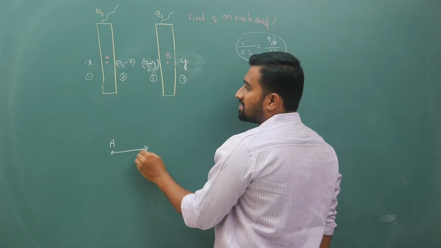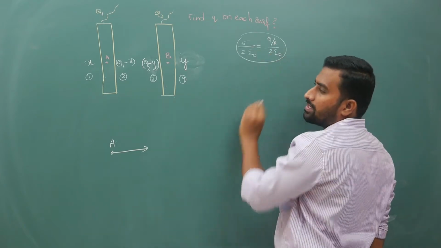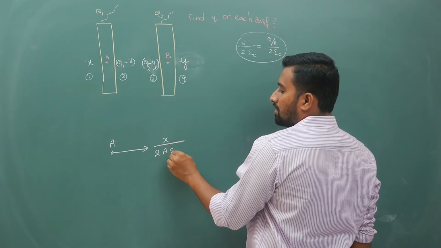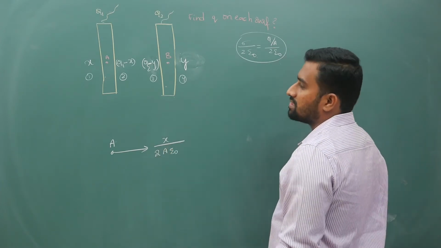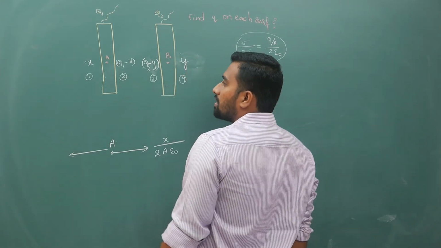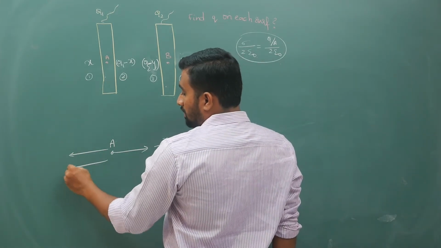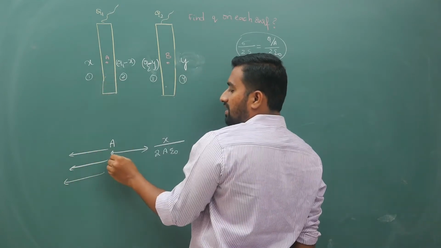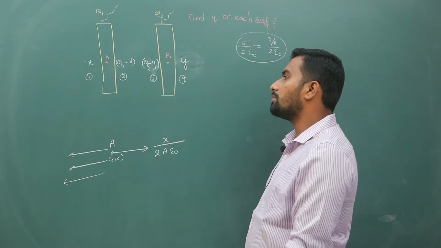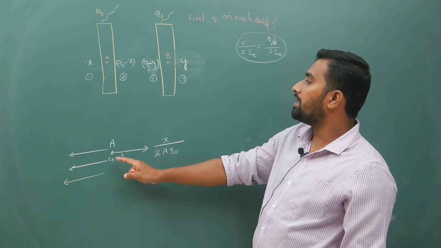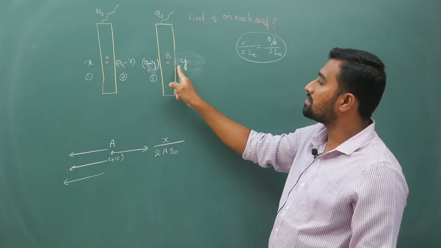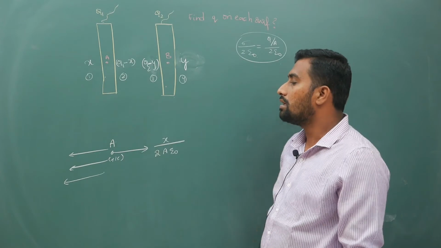Because of the first charge, your electric field is X by 2a epsilon naught. Because of the remaining 3, field is nothing but force on plus 1 coulomb charge. So at point A, if I keep plus 1 coulomb, all these 3 charges will repel it.